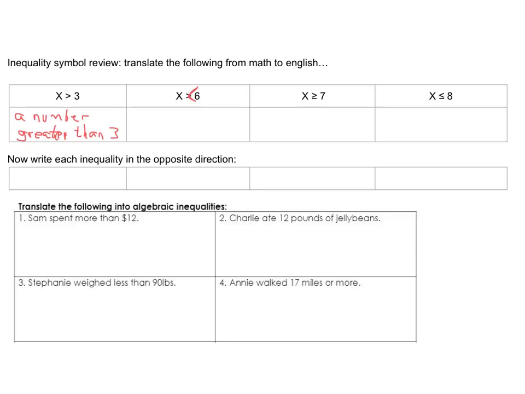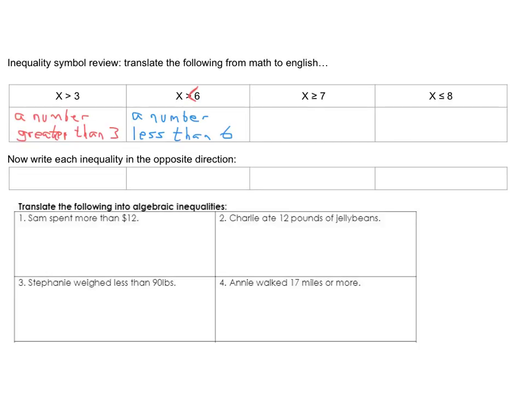And similarly, this would be a number less than 6. But now you see we have the equal sign involved in these next two, so that's going to change the language a little bit.